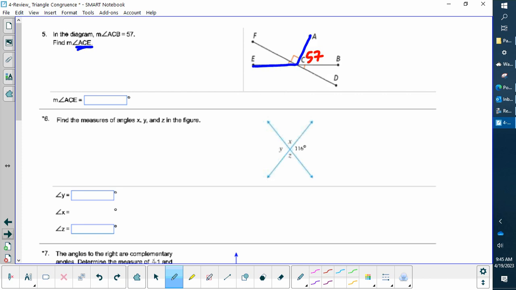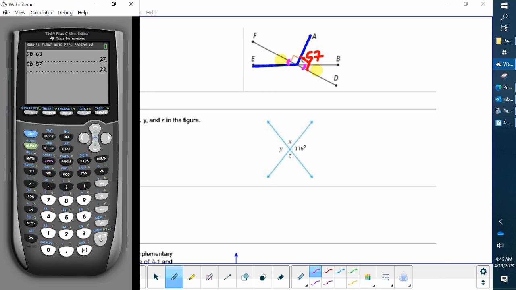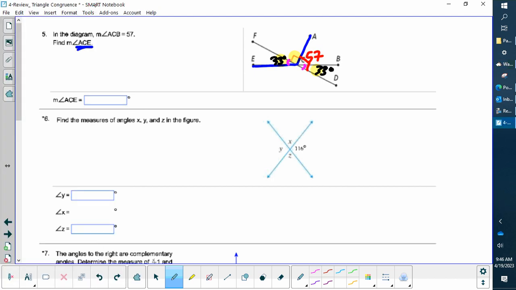Now, I'm going to do the same thing I did last time. I'm going to find this little sliver of an angle here. I'll highlight it in yellow. And since I see these arcs right here, you'll notice one arc and one arc, it means they're congruent. So if I find this angle, I have that one. So let's use our calculator. And we're going to go 90 minus 57. So 33. So this angle here is 33 degrees, which means this angle here is 33 degrees. And then if that's 90 and that's 33, I'll add them together. 90 plus 33 equals 123. So there's my answer, 123 degrees.